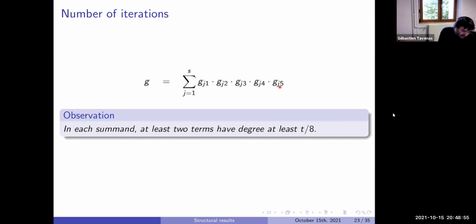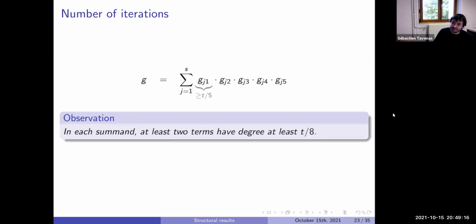And as all the gates here have degree at most half, let's say this is the gate with maximal degree after this one, they are ordered. We know the degree of this gate, in fact, is at least T divided by 5. Because the sum of the degrees will be T. So this one is at least T divided by 5. But this one is at most T divided by 2. So all these gates have degree at most T divided by 2. So this one has degree at least T divided by 8, T divided by 2 divided by 4.